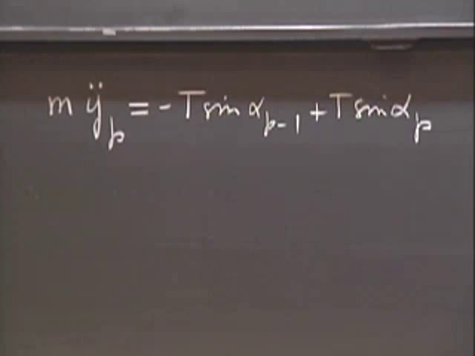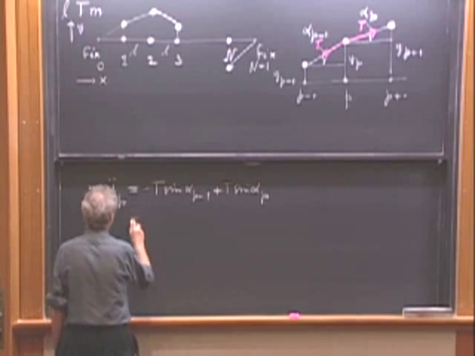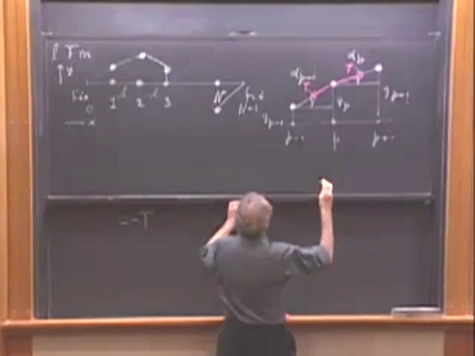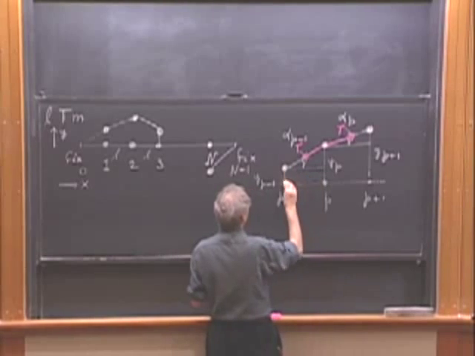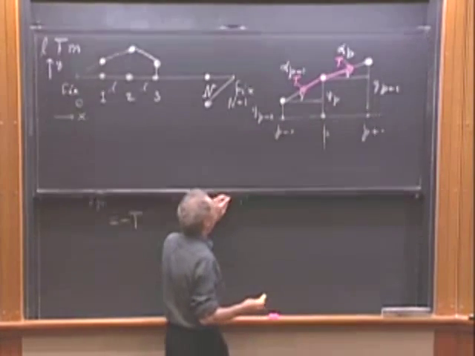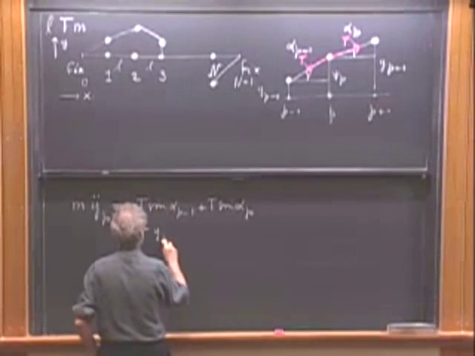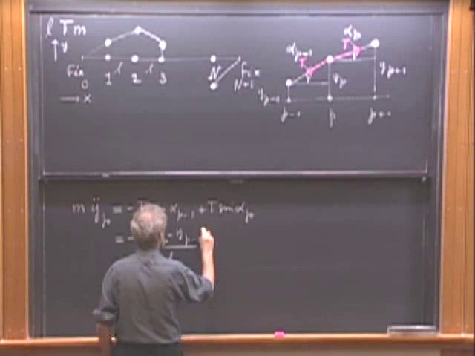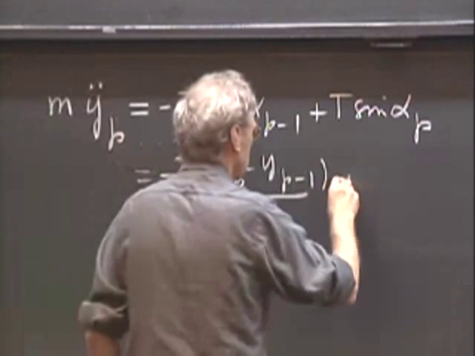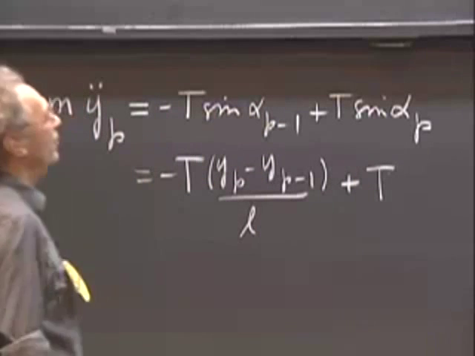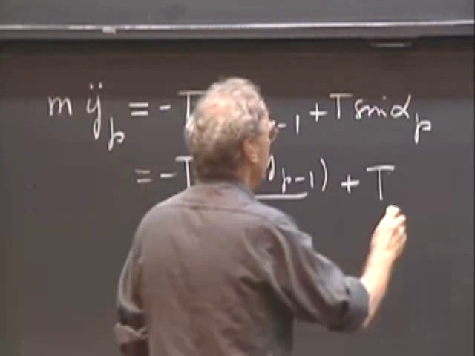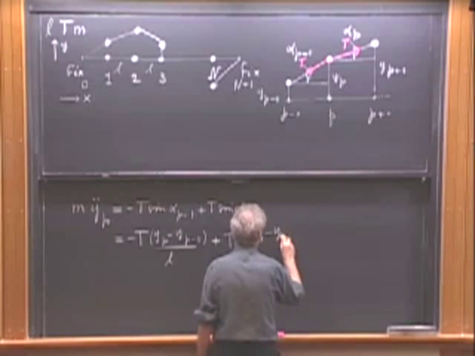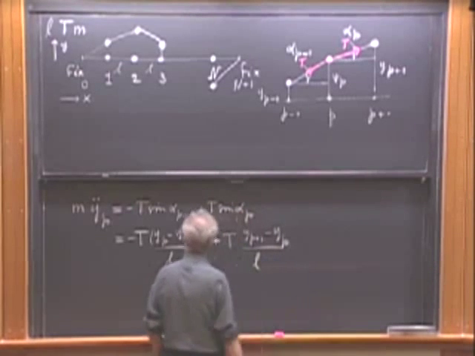But of course I know what the sine of alpha p minus 1 is, because the sine of alpha p minus 1 is yp minus yp minus 1 divided by L. And so I can write here y of p minus y of p minus 1 divided by L. And here I have T, the sine of alpha p is yp plus 1 minus y of p divided by L.